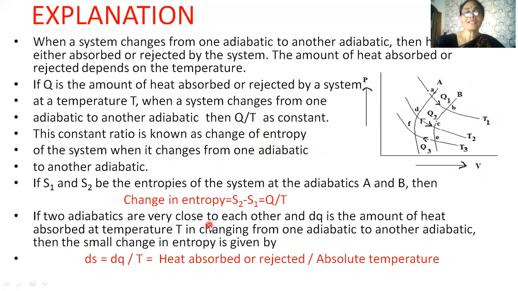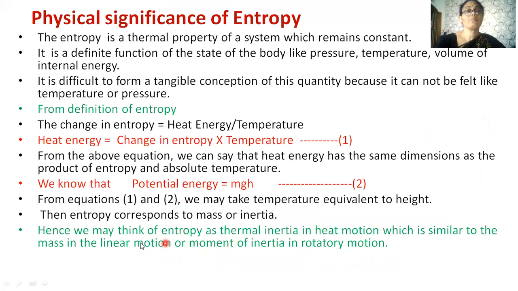So, if two adiabatics are very close to each other and dQ is the quantity of heat absorbed at temperature T in changing from one adiabatic to another adiabatic, then we can say that the small change in entropy is given by dS equals dQ by T. That means heat absorbed or rejected divided by the absolute temperature. So Q by T is the quantity which remains constant during an adiabatic process.